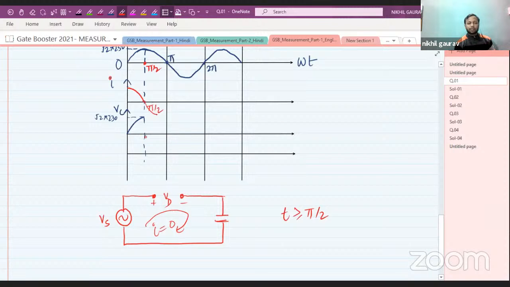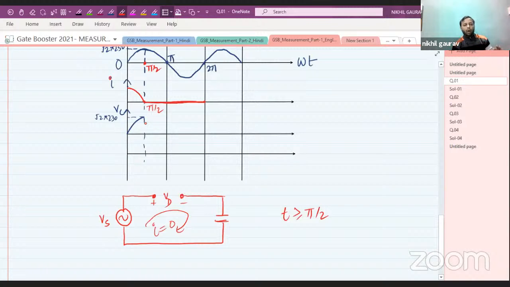After pi by 2 the current will be 0. Till 2 pi, the supply voltage is anyhow negative, so from pi by 2 till 2 pi the current in the circuit will be 0.